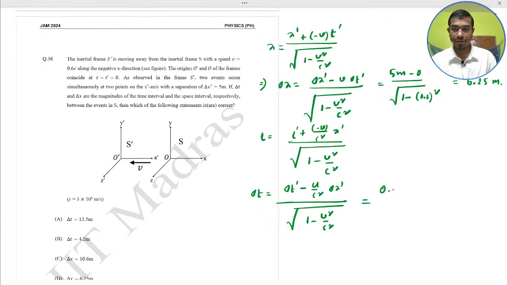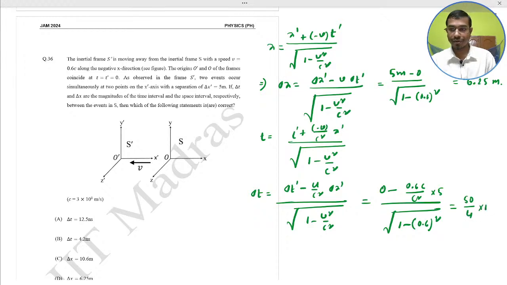Put this value: 0 minus 0.6c divided by c square into 5. And in IIT JAM, I just clarify one thing: the time management is very important and crucial, because you have 180 minutes to solve 60 questions. So 180 divided by 60, per question 3 minutes, and you have to solve each question within 2.5 minutes. So del t would be what here?